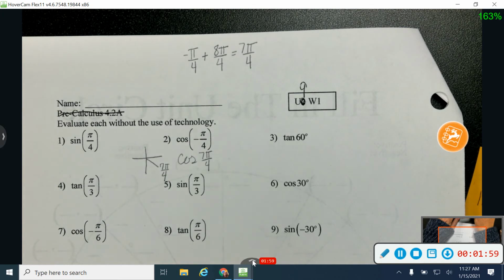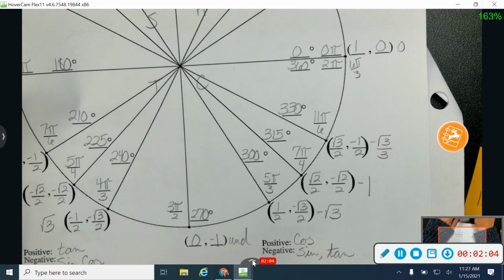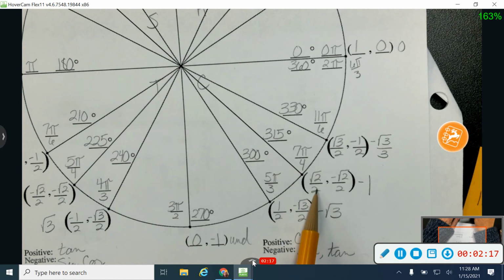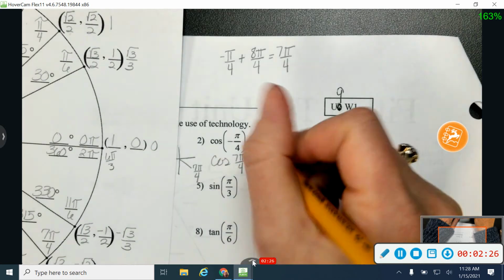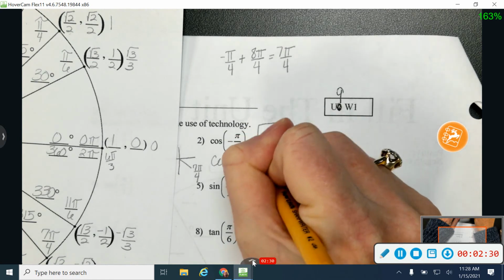All right, so look at your unit circle. I know that I'm working with cosine, which is x. So I want to find my x value at 7 pi over 4. So what's my cosine of 7 pi over 4 going to be? That's right, the square root of 2 over 2. Good. Cosine is x. Since cosine is x, then I'm going to be working with the square root of 2 over 2 as my answer. So this is going to be the square root of 2 over 2. Good.